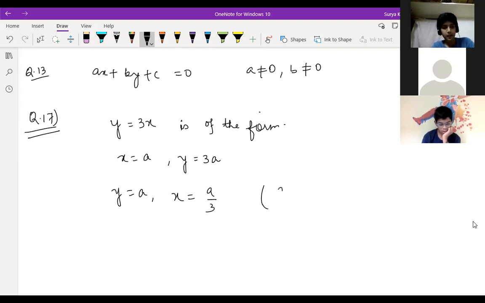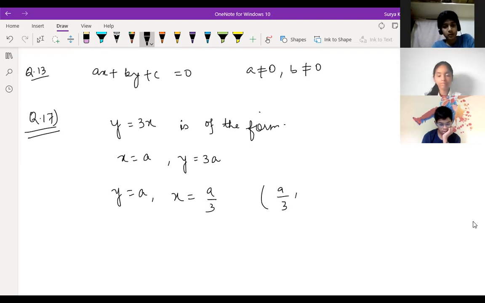So yesterday you understood that a by 3 is the answer if you are writing this one, this will come a by 3 comma a, right? Yes, sir. I had made a mistake in writing that. Yeah, this is the correct one.